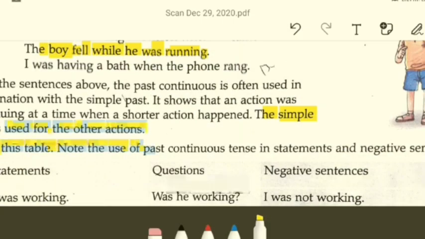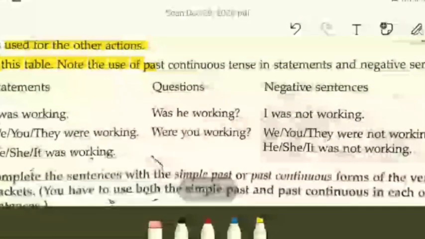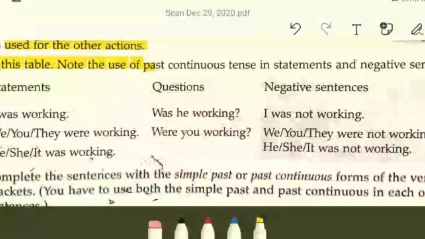Let us study the table and note the use of past continuous tense in statements, questions and negative sentences. Statement: I was walking. Question: was he walking? Negative: I was not walking. We were walking. Let's say you were walking. Were you walking? You were not walking, and so on. Clear?